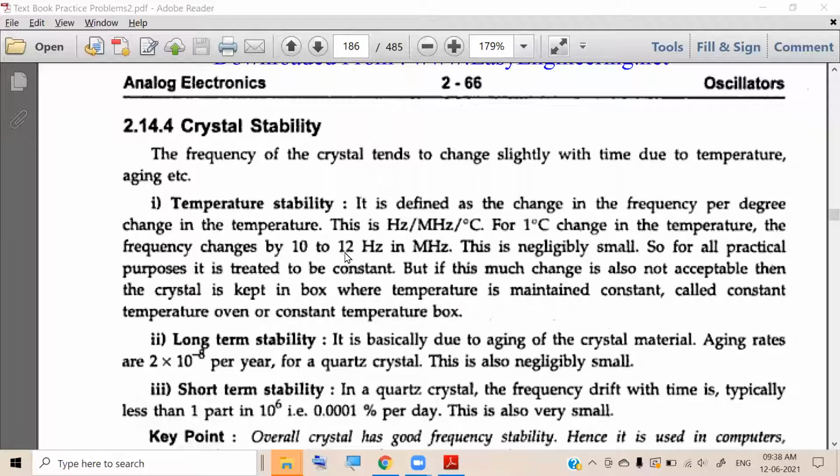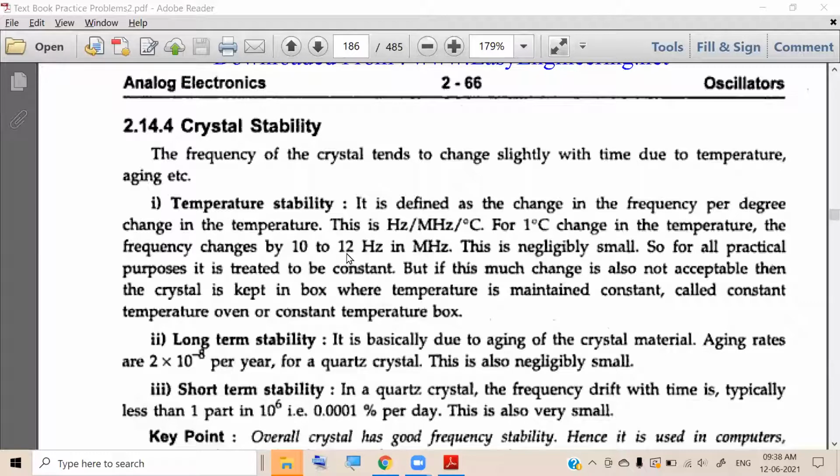Keep the temperature constant, so frequency will not change. Practical problem: due to temperature, frequency changes. So how to keep frequency constant? Keep the temperature constant, and frequency will be constant.